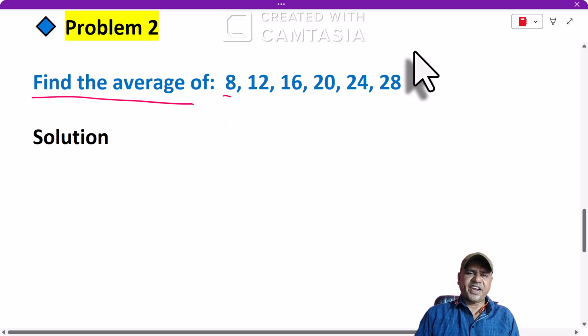Coming to the another numerical problem, find the average of 8, 12, 16, 20, 24 and 28.